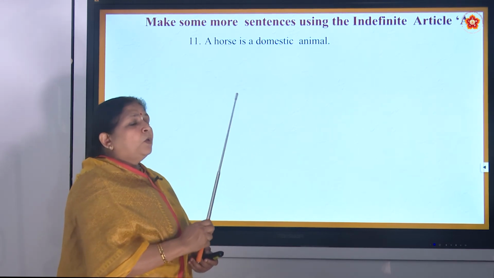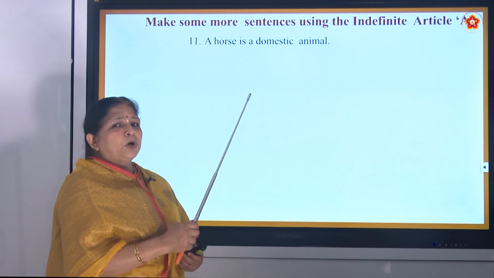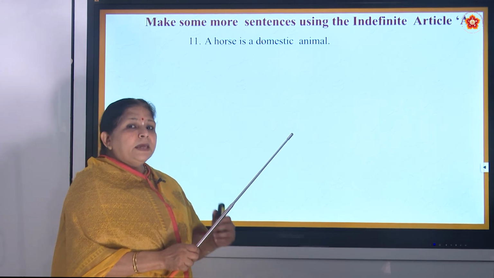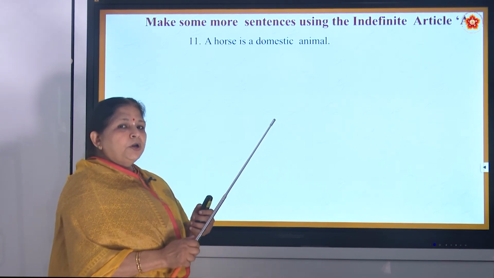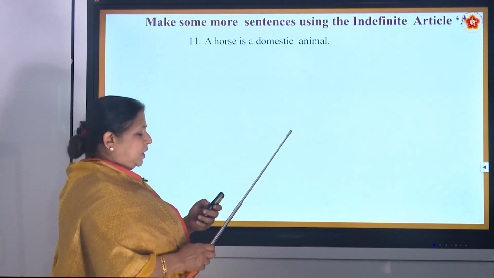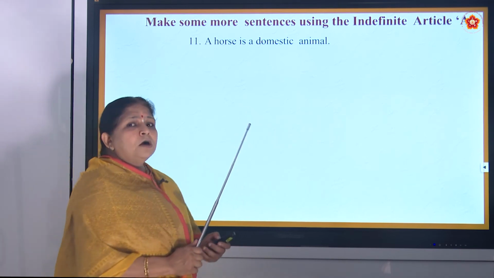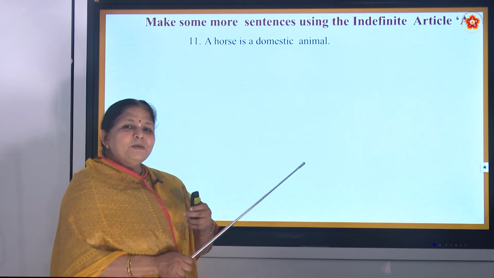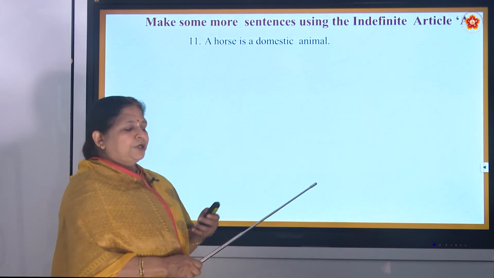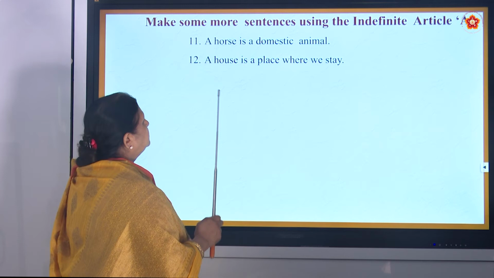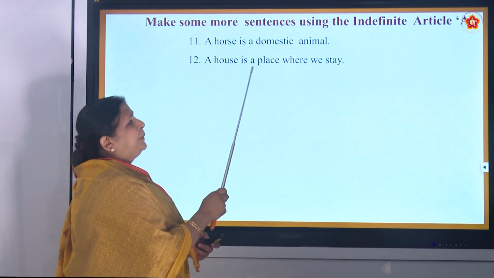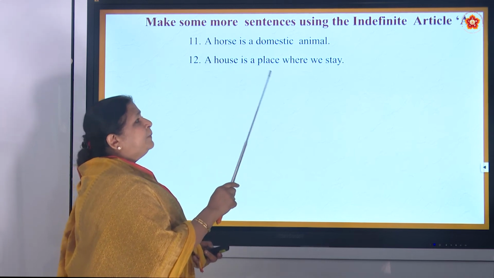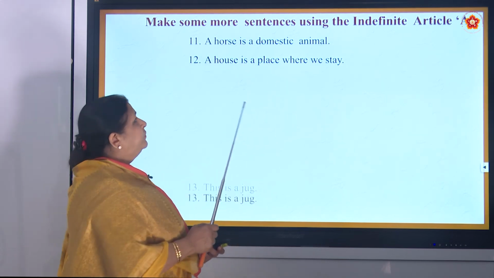Domestic. What do you mean by domestic? I'll tell you shortly. Domestic means the ones whom you can tame and make them stay in your houses or near your houses. Okay. Why near your houses? Cow you can't keep inside the house, right? You have to keep it outside your house in the cow shed. Yes. A house is a place where we stay.